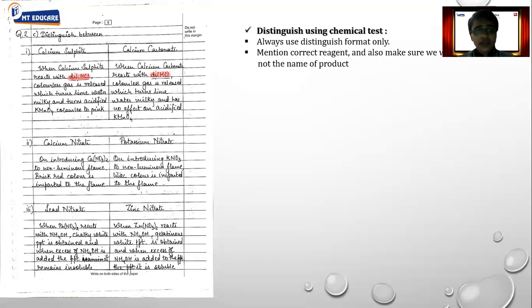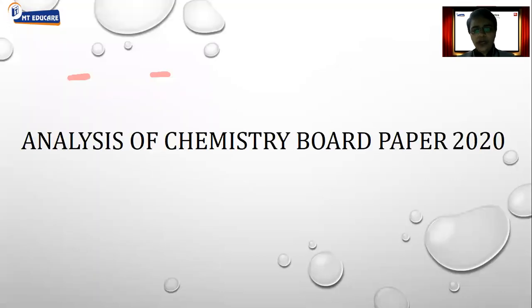As far as possible, don't do any messy work. Don't try overwriting or a lot of cancellation. Apart from that, the most important thing: if the answer is big enough, highlight a few important terms. Like I said, in case of distinguish, highlight the reagent. That makes the answer a little more accurate. That's all about the presentation part.